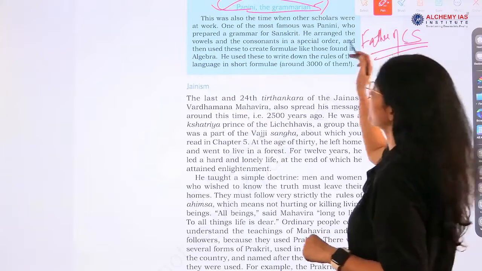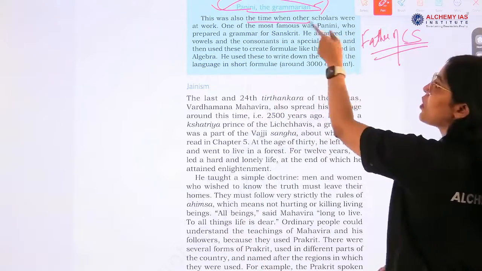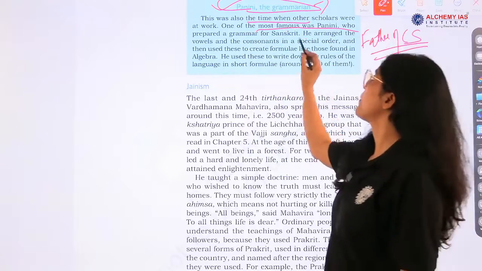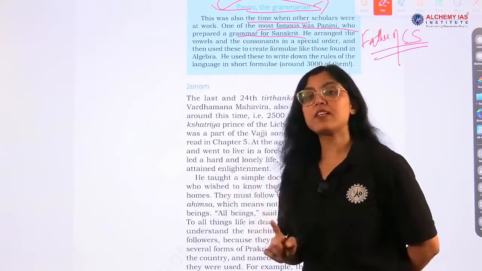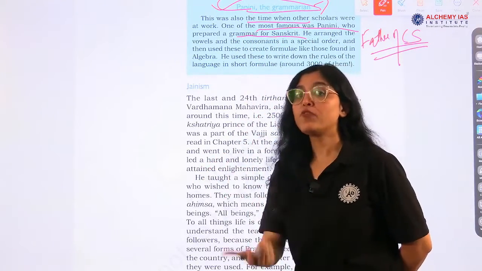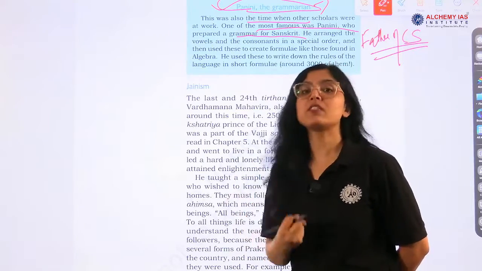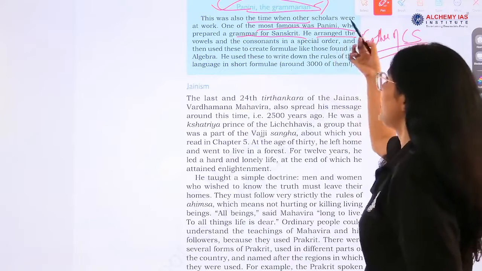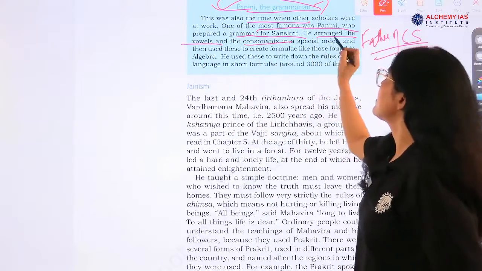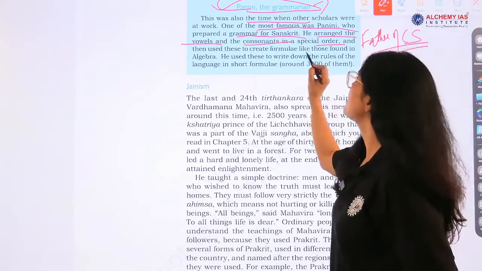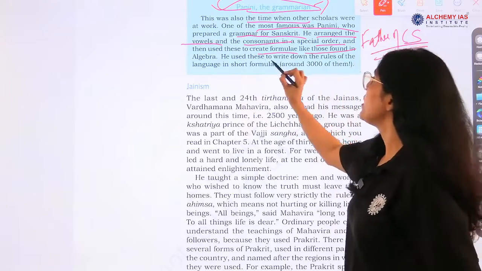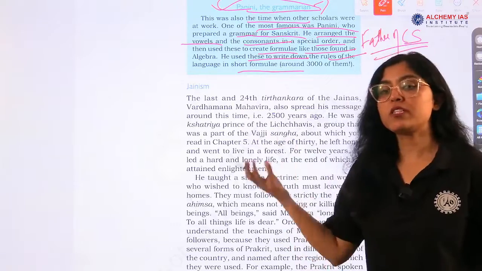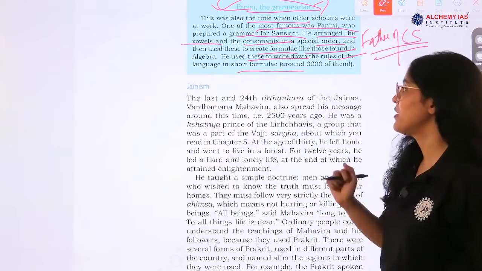Very important information. This was also the time when other scholars were at work. One of the most famous was Panini. He prepared a grammar with rules for Sanskrit that should be followed. That is why the Sanskrit that we know now is classical Sanskrit, right. He arranged the vowels and consonants in a special order, then used these to write down the rules of language in short formulae. So this is Panini's work, very, very important, okay.